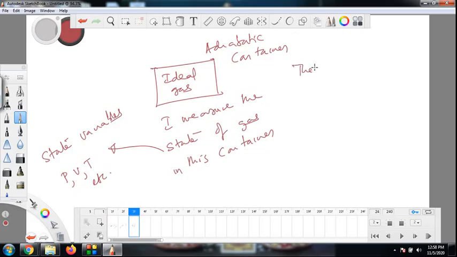So, thermodynamic equilibrium. See, the word equilibrium generally refers to a case where something is constant. For example, in mechanics, a body is in translational equilibrium, meaning acceleration is zero or velocity is constant, and a body is in rotational equilibrium, meaning angular acceleration is zero or omega is constant.